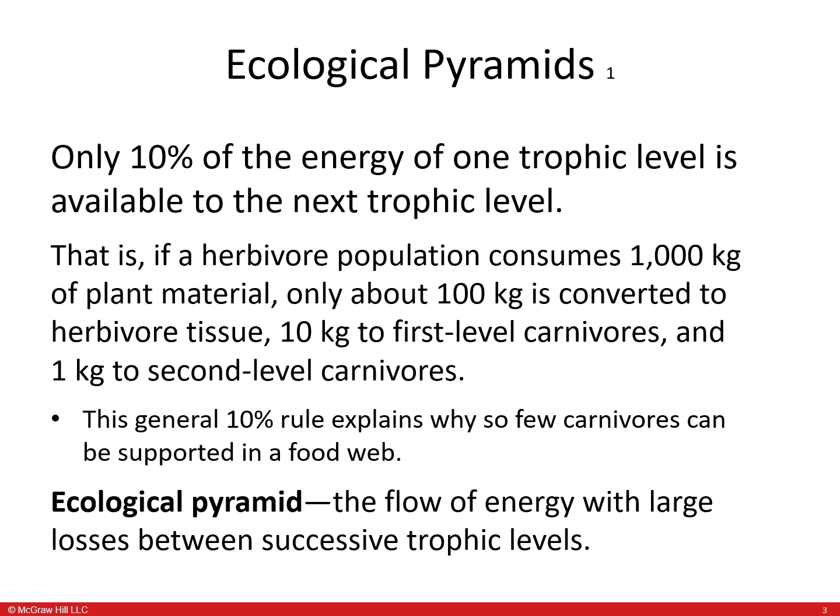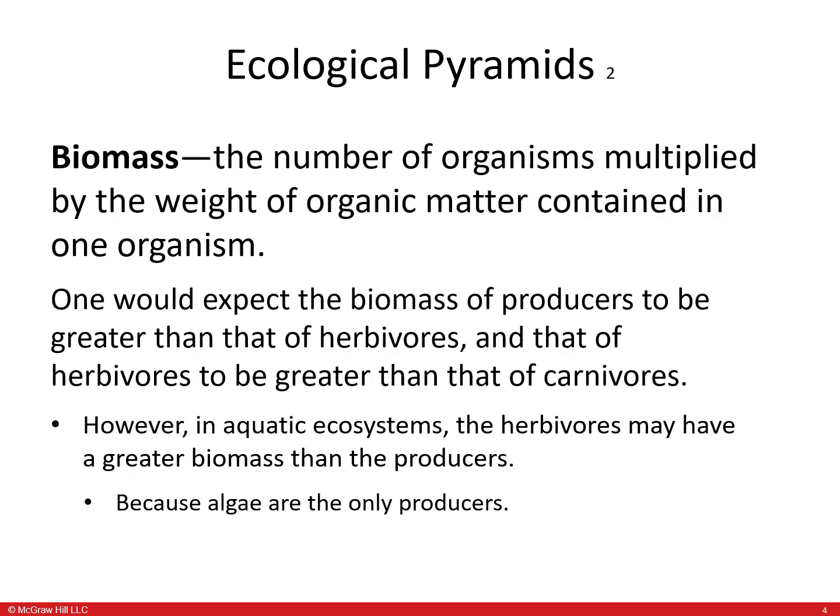Ecological pyramid: the flow of energy would largely lose energy between successive trophic levels. Biomass is the number of organisms multiplied by the weight of organic matter contained in one organism. One would expect the biomass of producers to be greater than that of herbivores, and that of herbivores to be greater than that of carnivores. However, in aquatic ecosystems, the herbivores may have a greater biomass than producers, and that's because algae are the only producers.